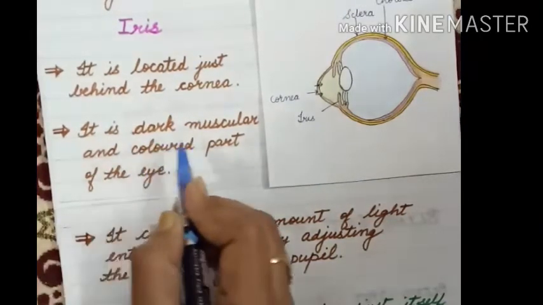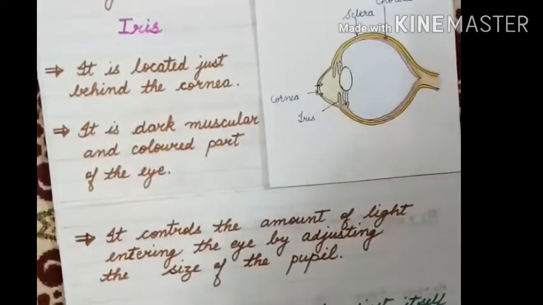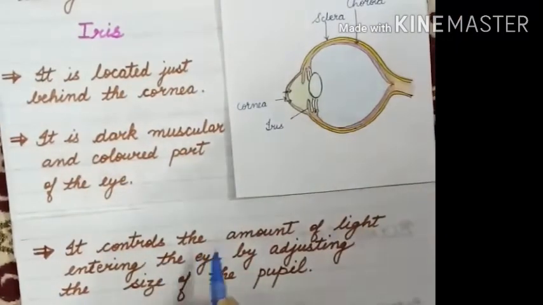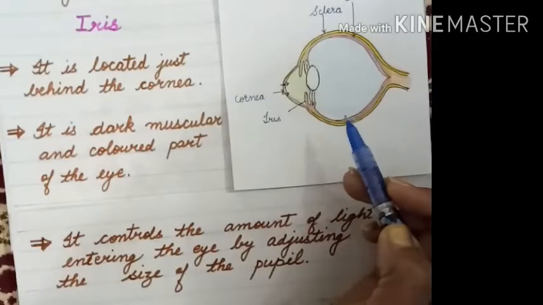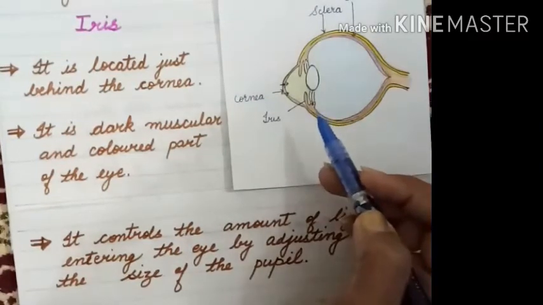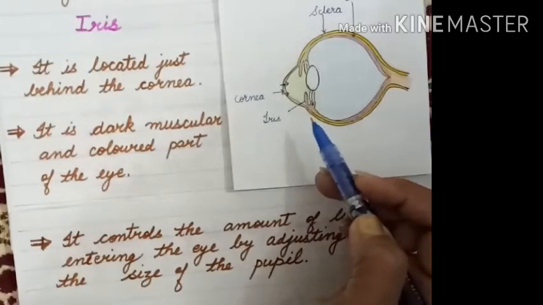It is a dark, muscular and colored part of the eye. It controls the amount of light entering the eye by adjusting the size of the pupil. I will tell you what the pupil is, that will be your next topic. So what is the function of this iris? It controls the amount of light entering the eye by adjusting the size of the pupil.